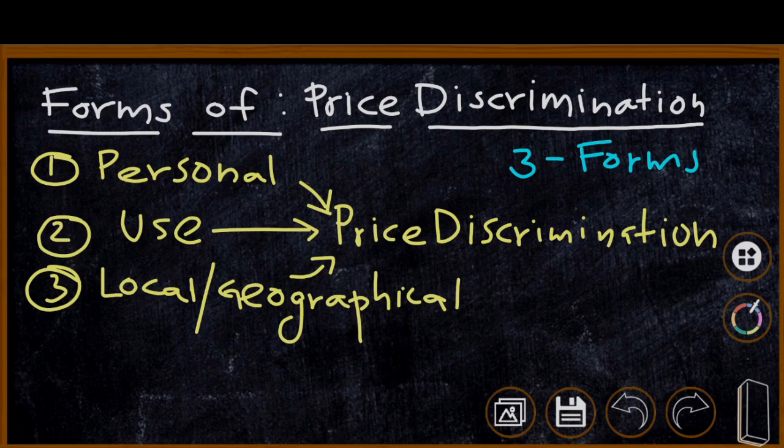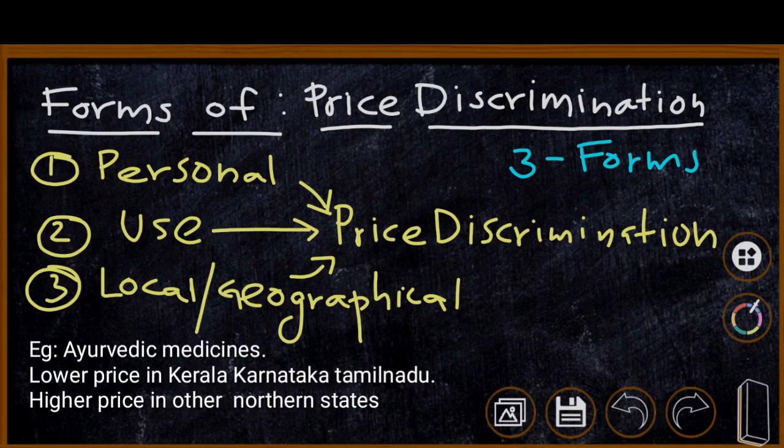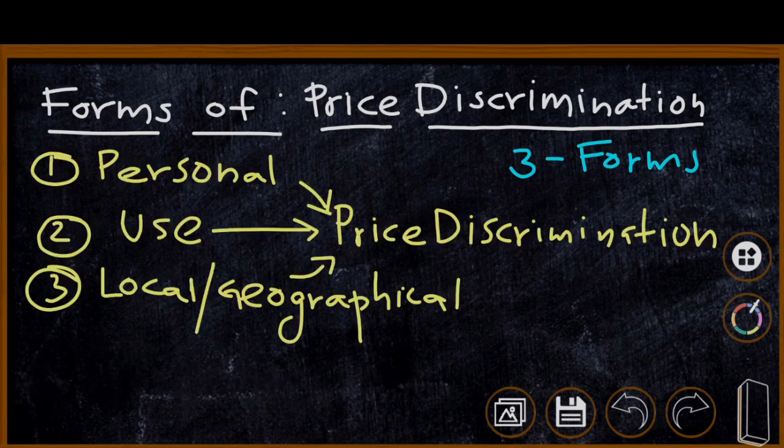For example, Ayurvedic medicines are charged at a lower level in Kerala, Tamil Nadu and Karnataka, and the same product is sold at a higher price in the northern states of India. Thus, there are three forms of price discrimination: personal discrimination, use or trade discrimination, and local or geographical discrimination.